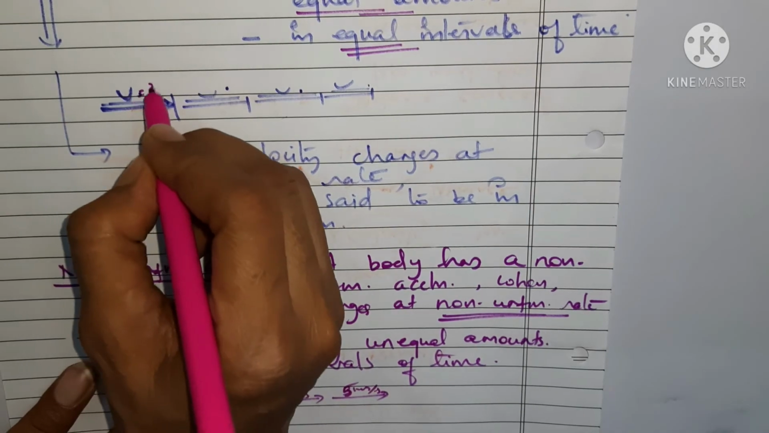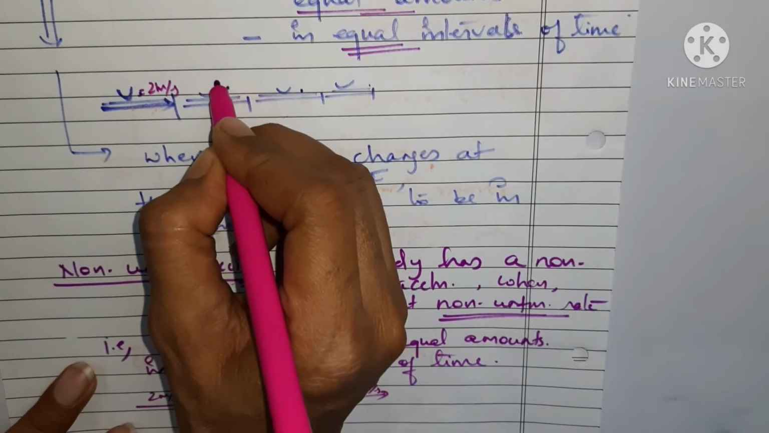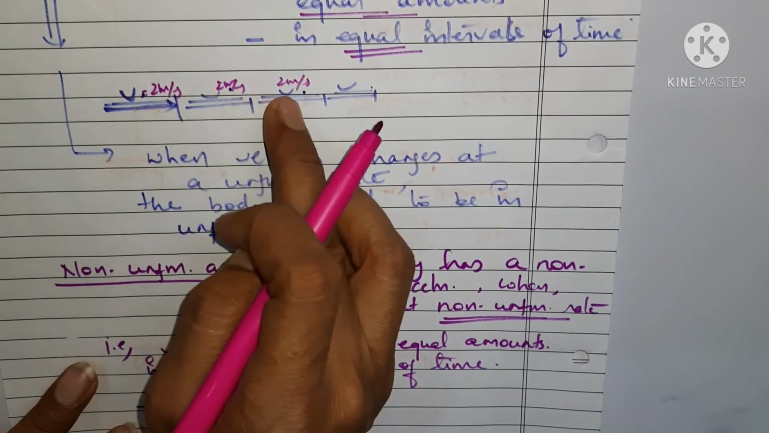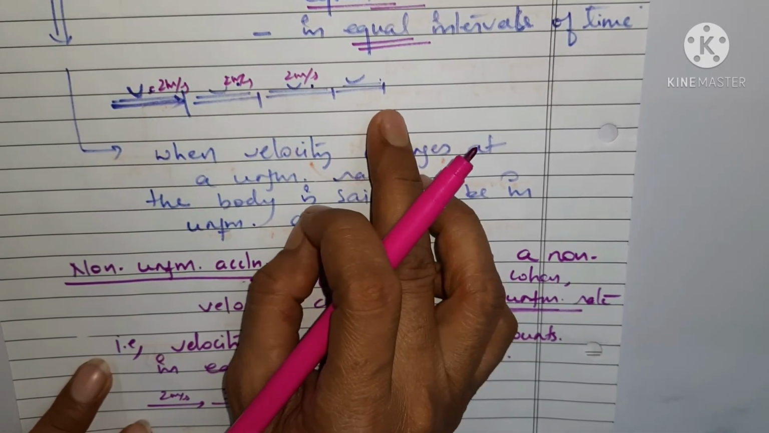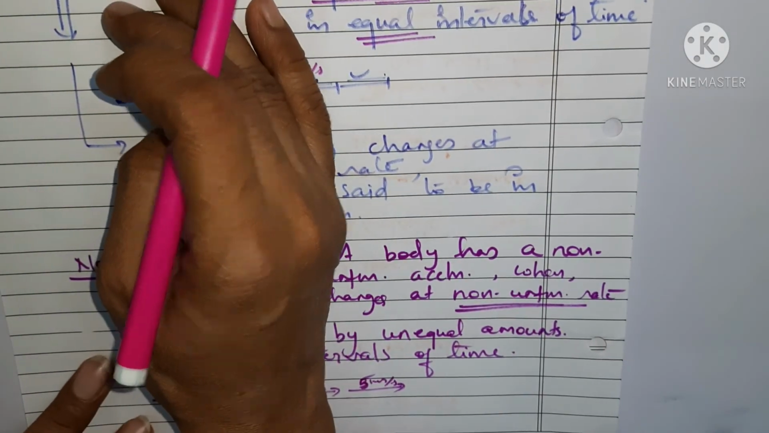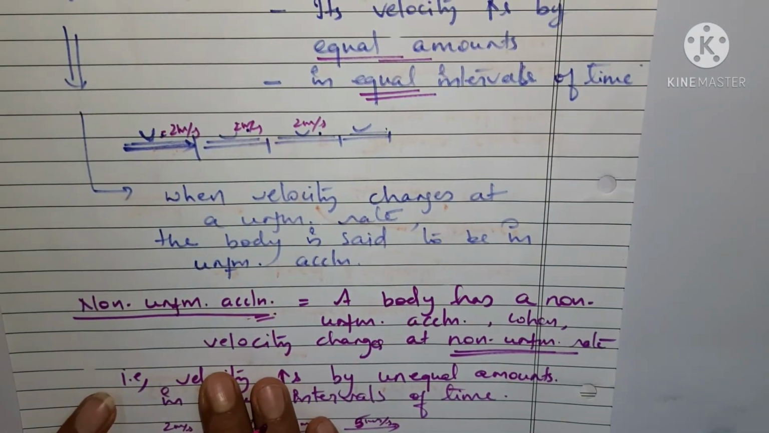Whereas in this case, as I told you, if it is 2 meters per second, here also 2 meters per second, here also 2 meters per second, it means there is uniformity in the increase of velocity. So this is the difference between uniform acceleration and non-uniform acceleration.